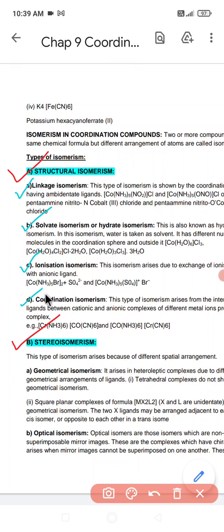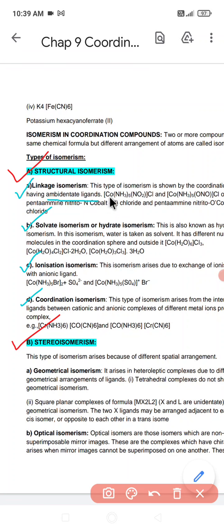Now the question is, what is linkage isomerism? This type of isomerism is shown by coordination compounds having ambidentate ligands. They differ in the way they link with the central metal atom or ion.